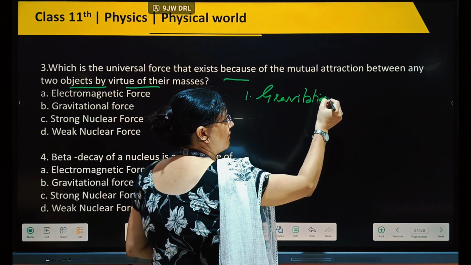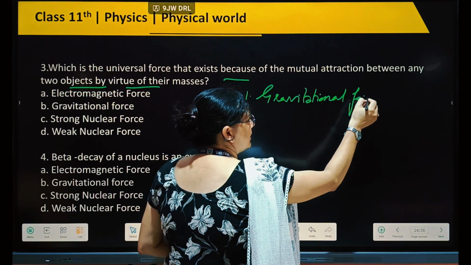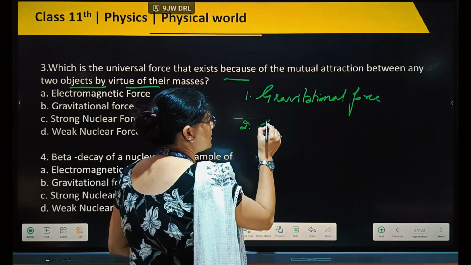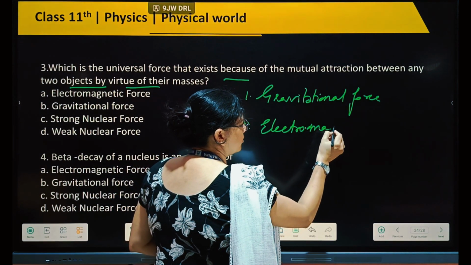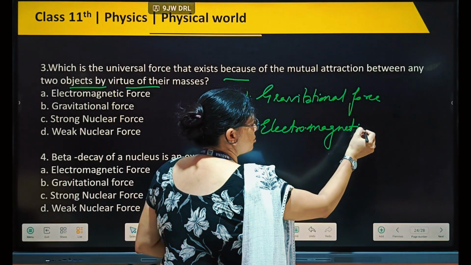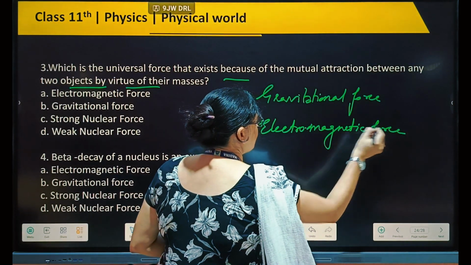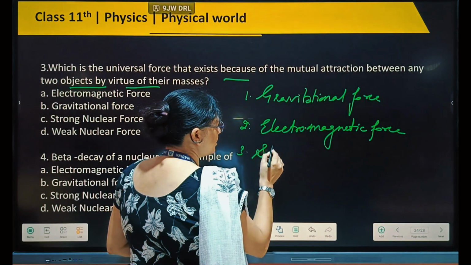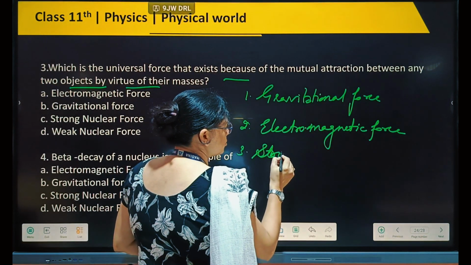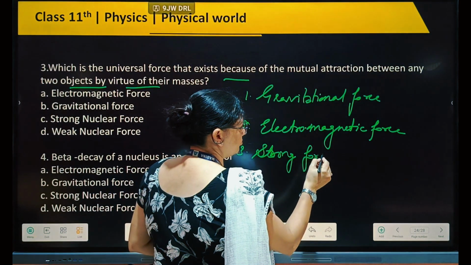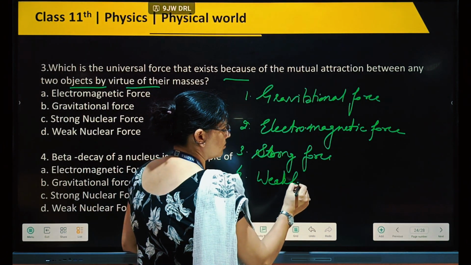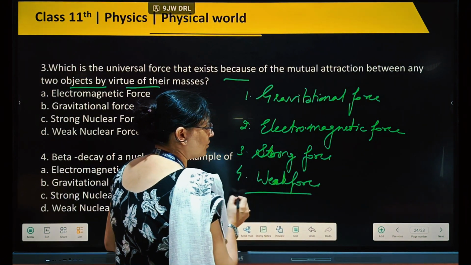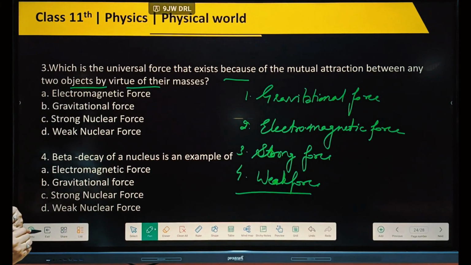Second, the electromagnetic force, which is a combination of the electrostatic plus magnetic force. Third, the strong force, and fourth, the weak force. These are the four types of force we discussed.